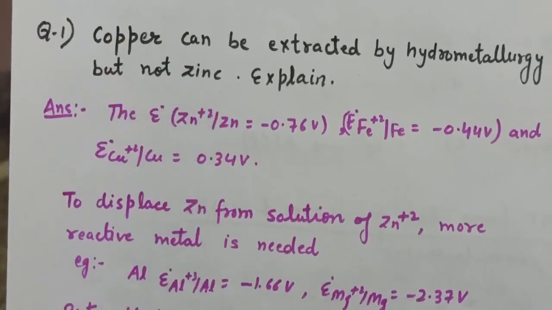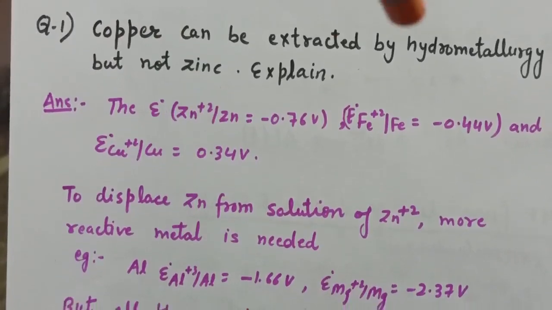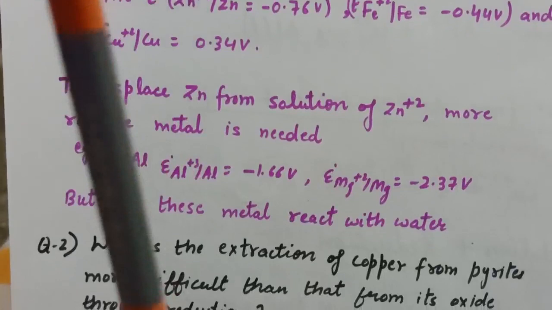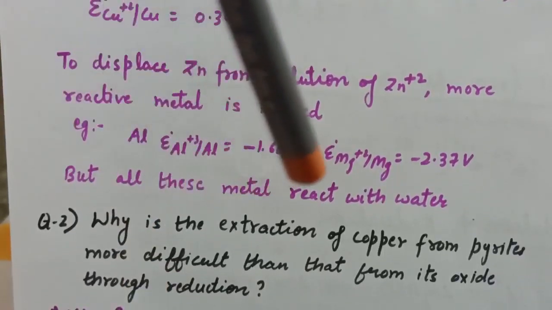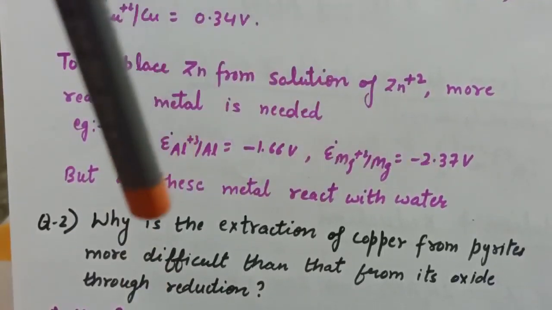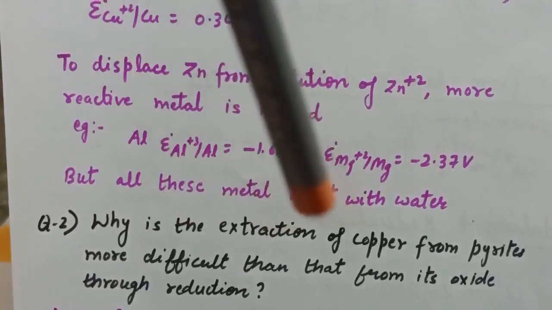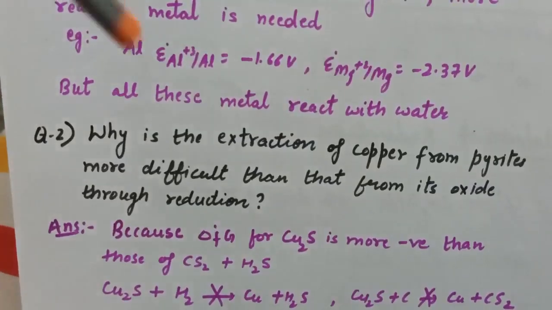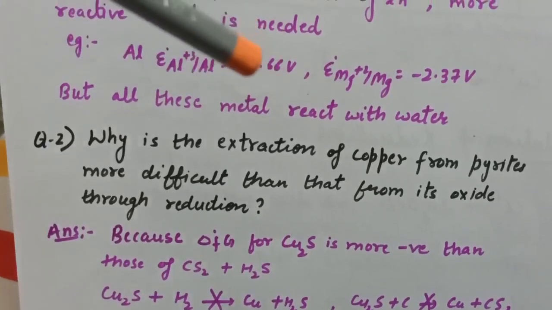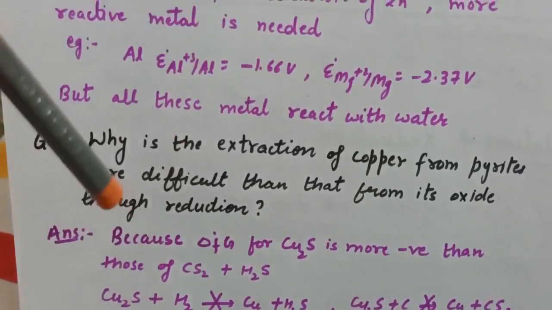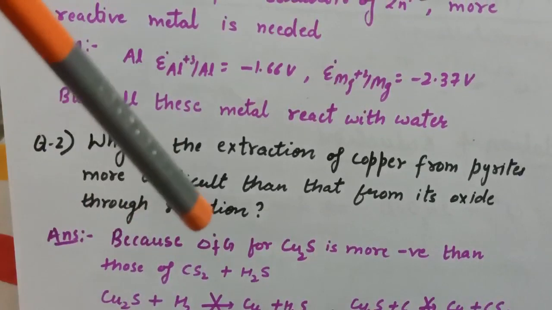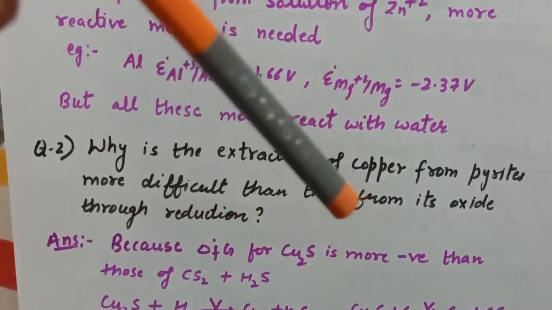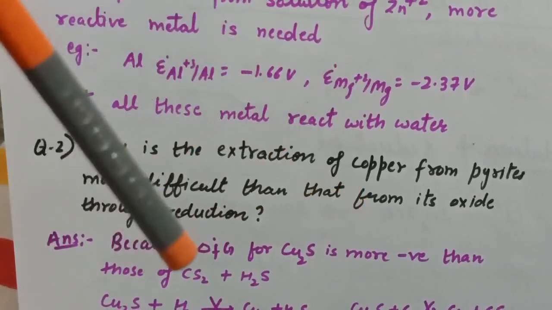That is why copper can be extracted by hydrometallurgy but not zinc. Question number 2 is, why is the extraction of copper from pyrites more difficult than that from its oxide through reduction? The question is, why is the extraction of copper pyrite difficult as compared to its oxide? And the answer is because the delta G of formation for cuprous oxide is more negative than those of CS2 and